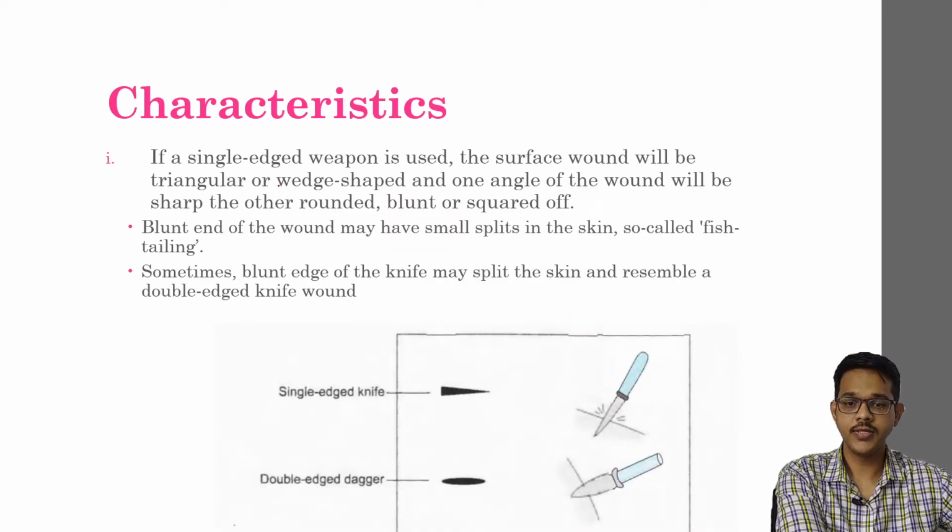The shape of the wound depends on the different weapons. If it is a single edge weapon, for example if one edge of the knife is sharp, then the wound will be triangular or wedge shaped, as seen in this image. One angle of the wound will be sharp, and the other end will be blunt or squared off. So this pointed end is from the sharp edge, and this is from the blunt edge of the weapon. The blunt edge of the weapon may cause small splits of the skin, called fish tailing.